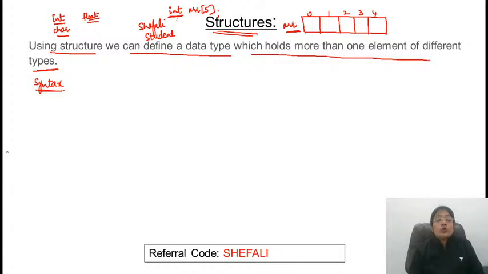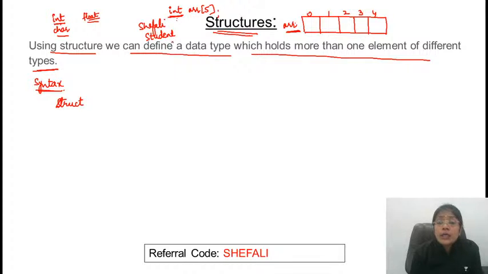First of all, we need to determine that whether we are going for the concept of structures or union. So if it is a structure, we need to use the keyword struct. Struct और union के केस में memory में difference आएगा, how much memory will be allocated, but इससे data type का नाम नहीं आए. For example, here what is the name of the data type? That is integer.